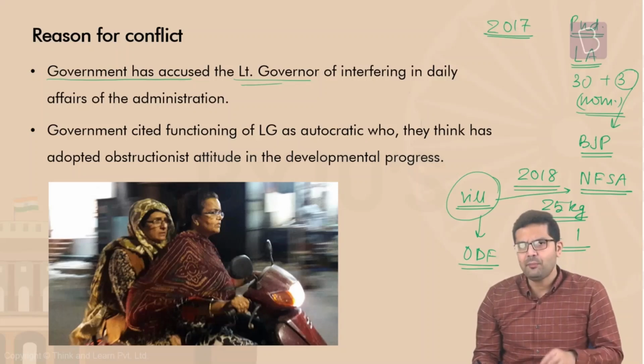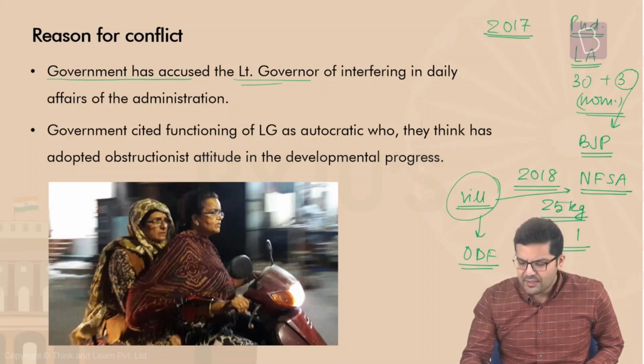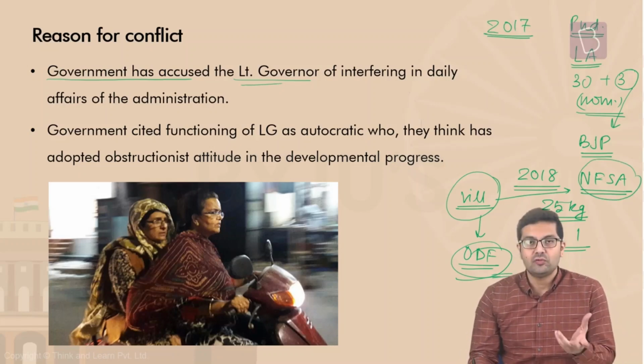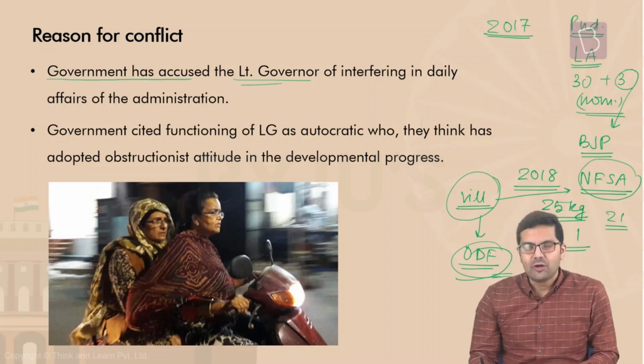And the government of Puducherry was very right in pointing out that there is no relationship between the food entitlement and the ODF target. Your rights are not subjugated to some scheme, some policy of the government. This is basically a right which flows also from Article 21, right to food. So it cannot be made subject to some provisions.